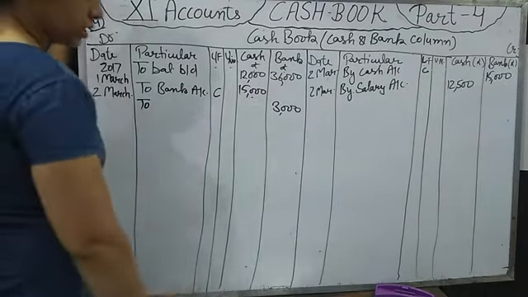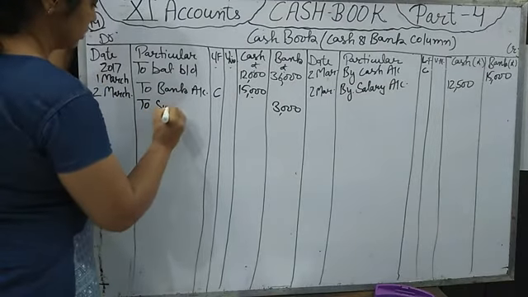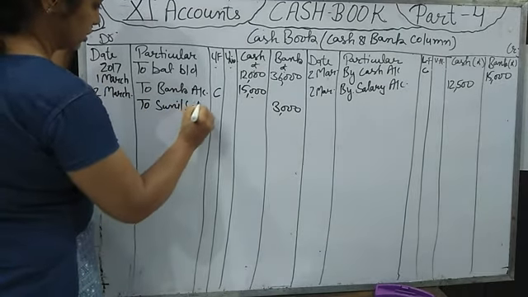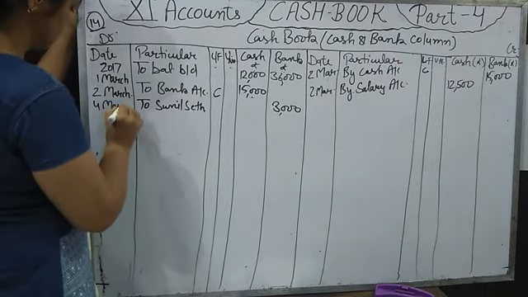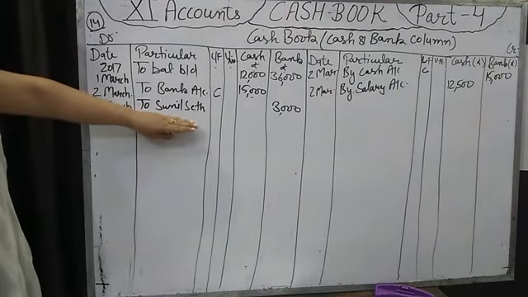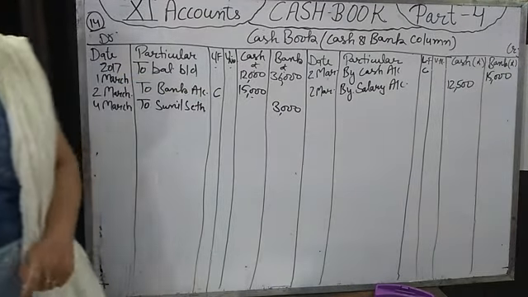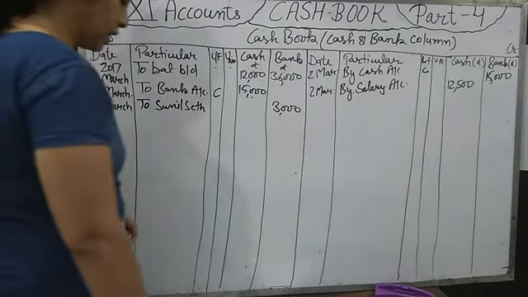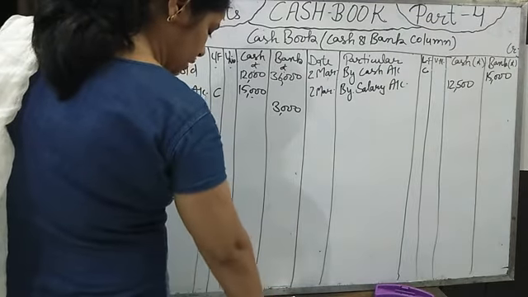Who has deposited? The name is given to you: Mr. Sunil Seth, on date 4 March. Understand? In the particular column we will write from where cash is coming, from where bank balance is increasing. Okay? Now next on 10th March, received from an outstation customer a check of 9,500.